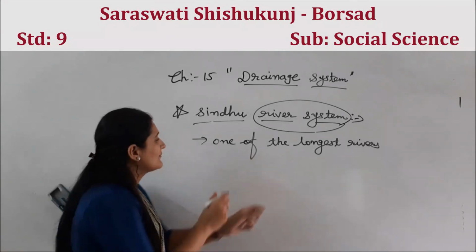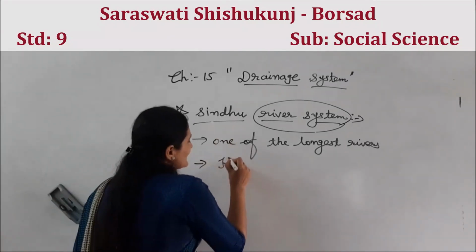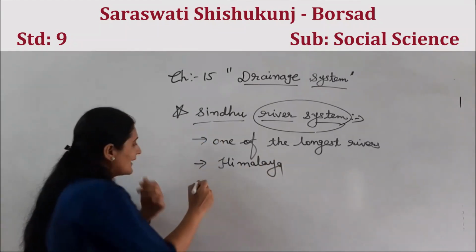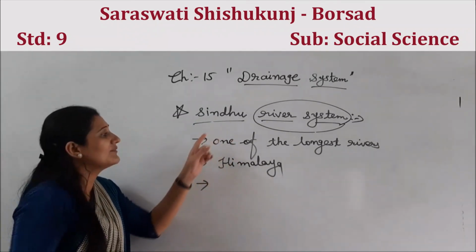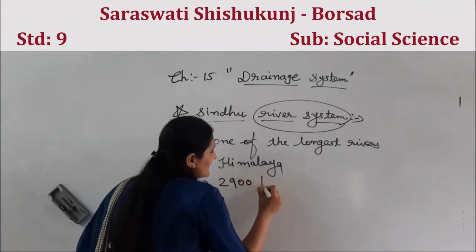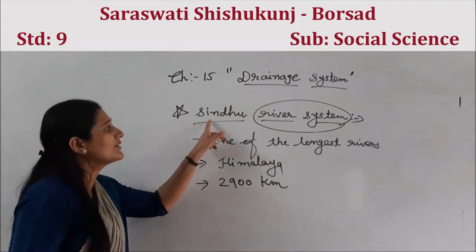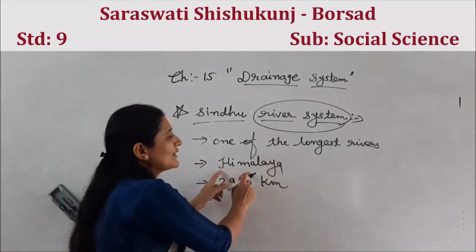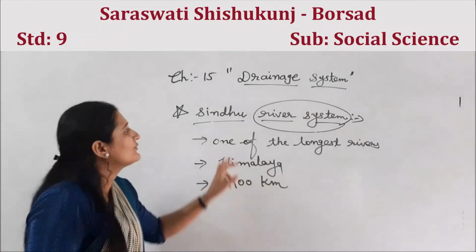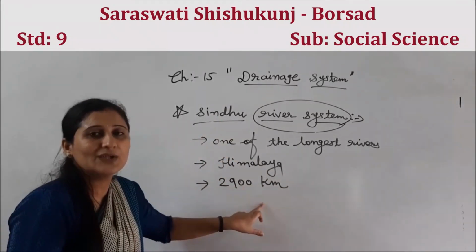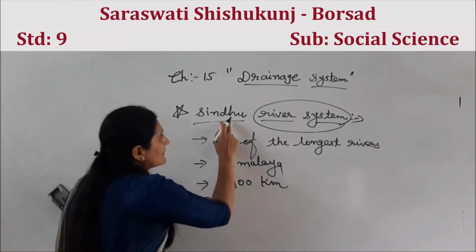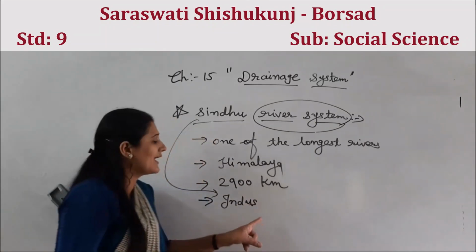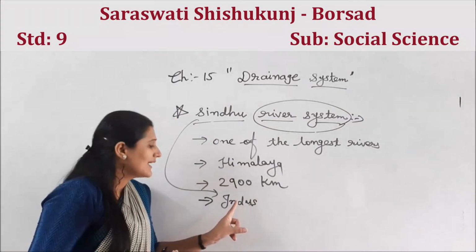Sindhu river originates from Himalaya, and the length of this river is 2,900 kilometers. Right? And another name of Sindhu river is Indus. It is also known as Indus.